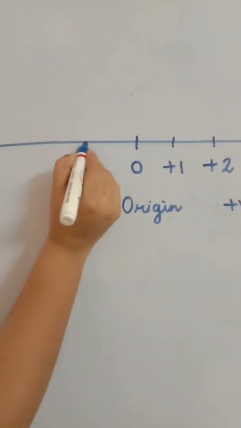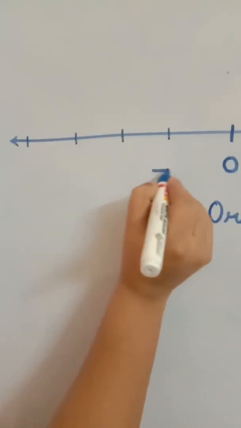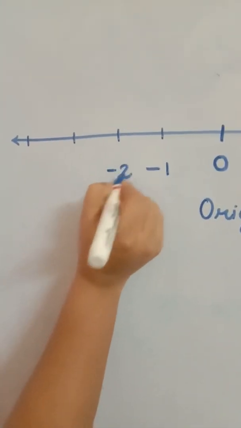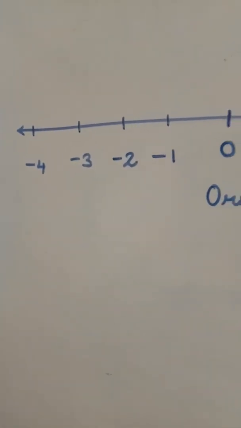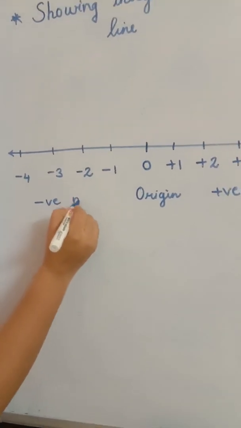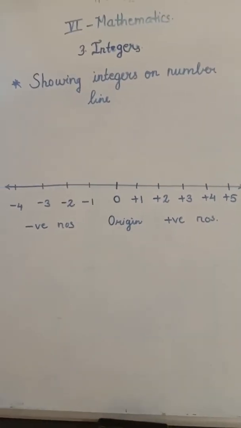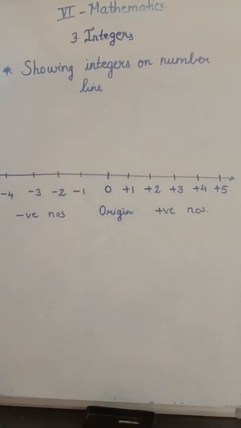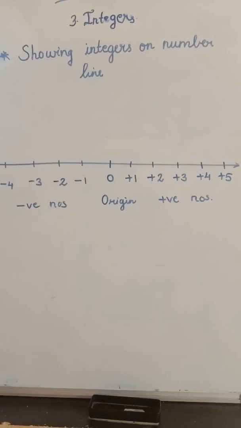Now in the same way, at a distance of 1 unit, we will show negative numbers: -1, -2, -3, -4. So negative numbers are shown on the left hand side, and this together is called a number line. So this is the horizontal way of writing integers.